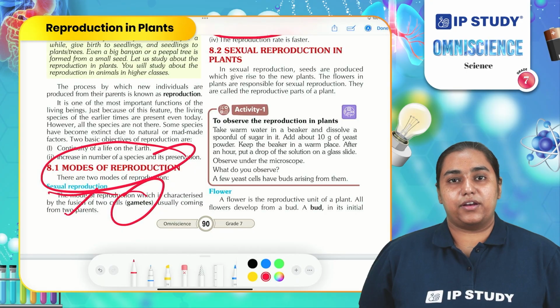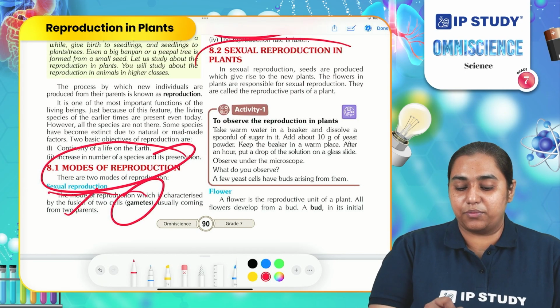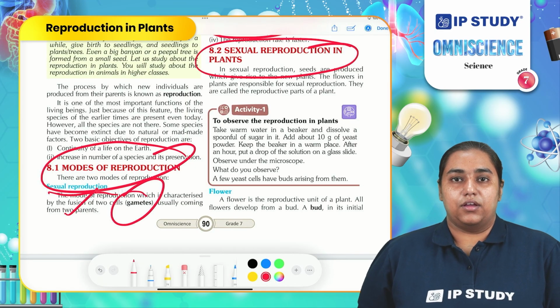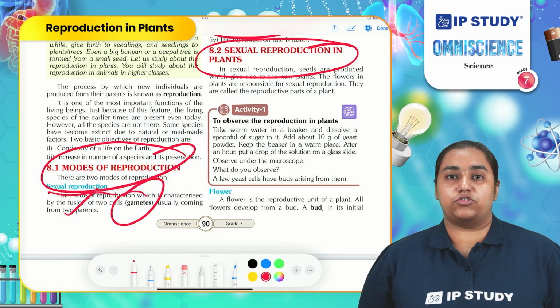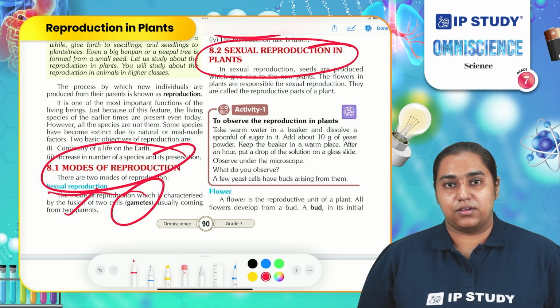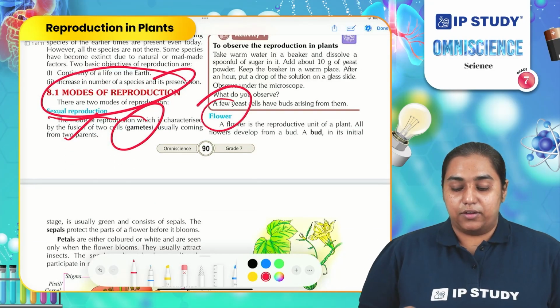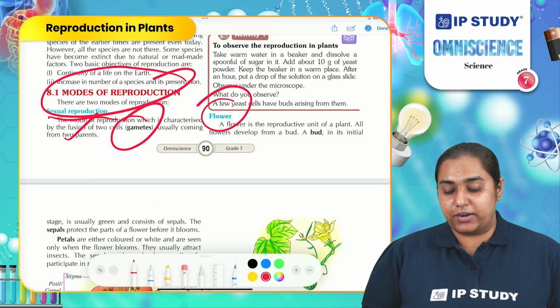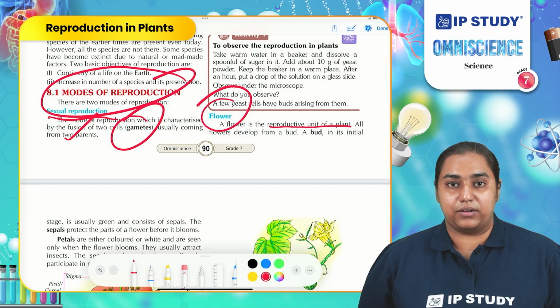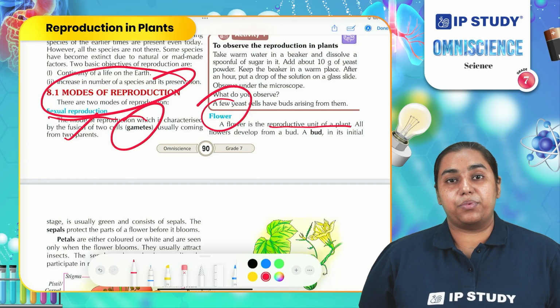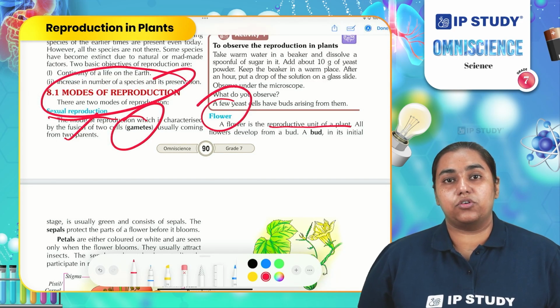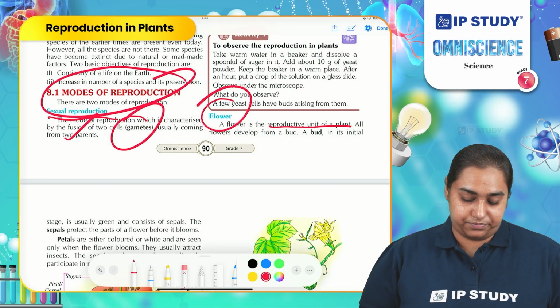Now that you are aware of the two modes of reproduction, let us continue with sexual reproduction in plants. Which organ in the plant plays a crucial role in sexual reproduction? Any guess? Is it leaf, root, stem? Which part? Flower is the portion which participates in sexual reproduction. It is the reproductive unit of a plant. Before we go deeper into reproduction, it is important to understand the structure of a flower.